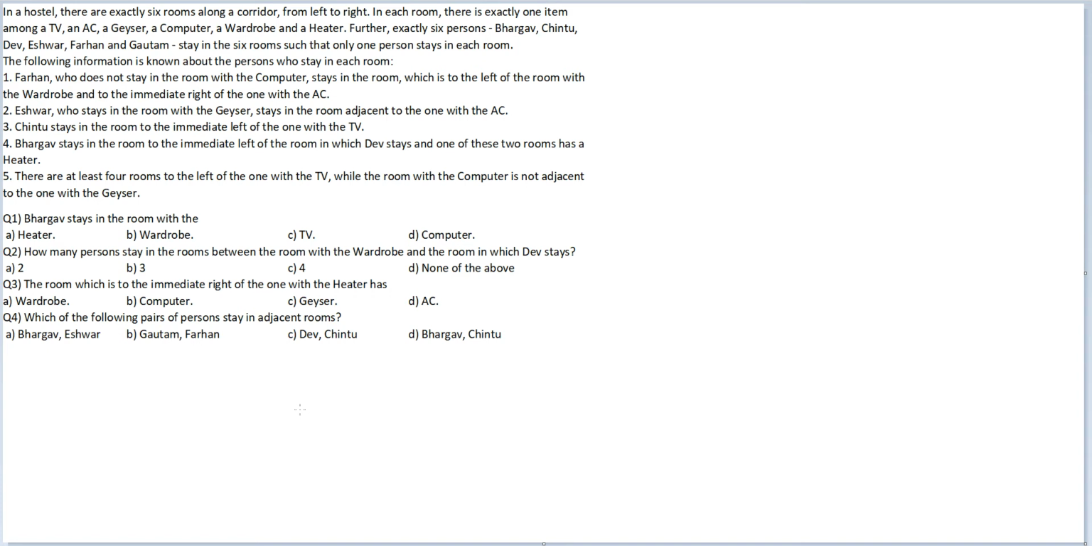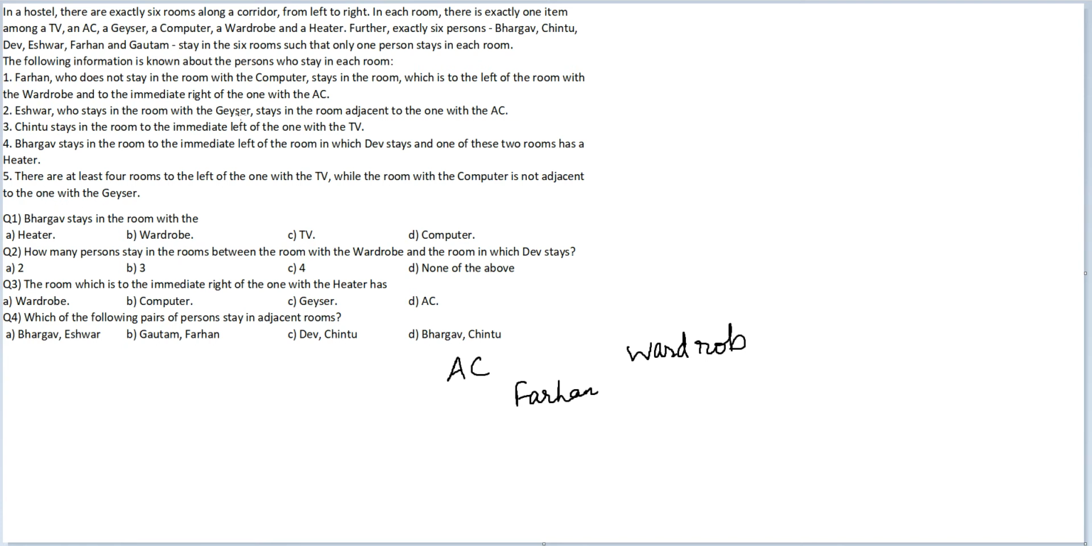First point is Farhan does not stay in the room with computer, stays in the room which is to the left of the room of the wardrobe and to the immediate right of the one with the AC. So there is AC, then there is Farhan, and then there is wardrobe. Okay, this is done.